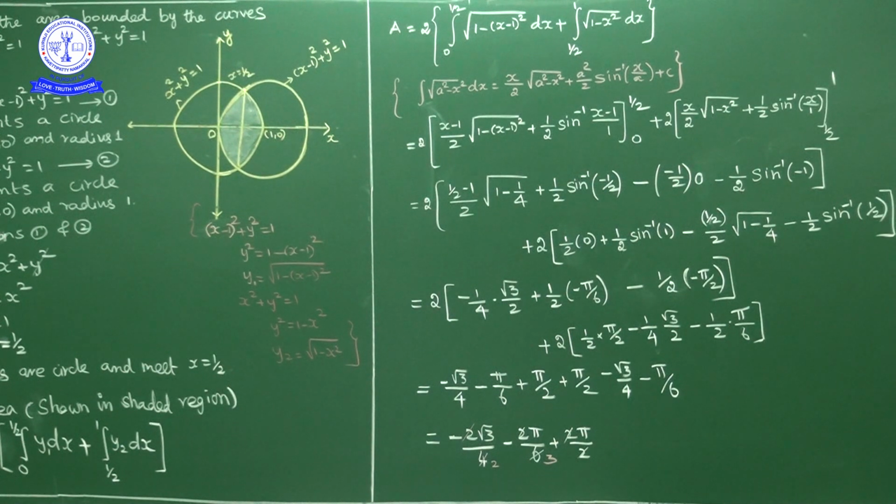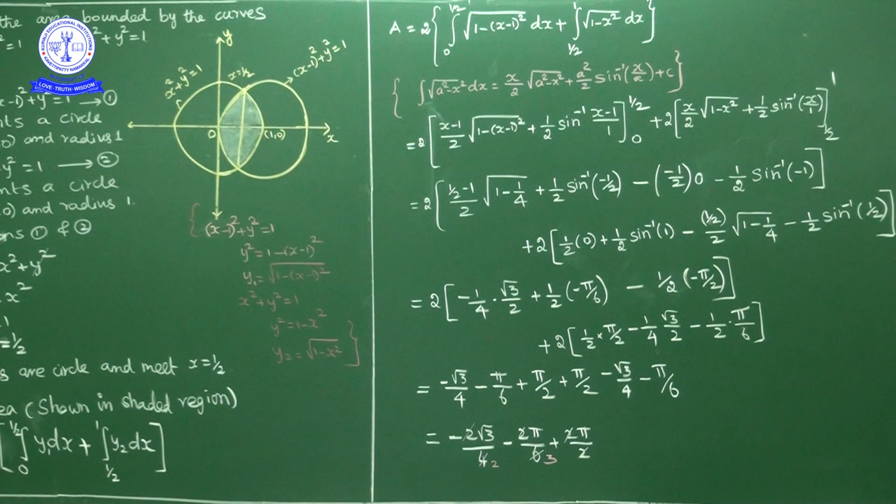So 2 into, now 1 by 2 minus 1, minus 1 by 2 by 2, minus 1 by 4. Now square root of 1 minus 1 by 4 is what? Square root of 3 by 4. Square root of 3 by 4 is root 3 by 2. So this is first part. Plus 1 by 2 into sin inverse of minus 1 by 2. Sin inverse of minus 1 by 2 is minus pi by 6. So 1 by 2 into minus pi by 6 minus this term is 0 minus 1 by 2 into sin inverse of minus 1 is minus pi by 2.